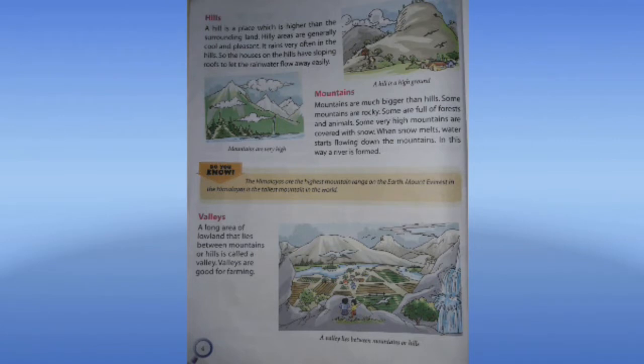Zainuddin, Alia, what is a hill? A hill is a high ground. It is a place which is higher than the surrounding land. What is a hill? It is a place which is higher than the surrounding land.